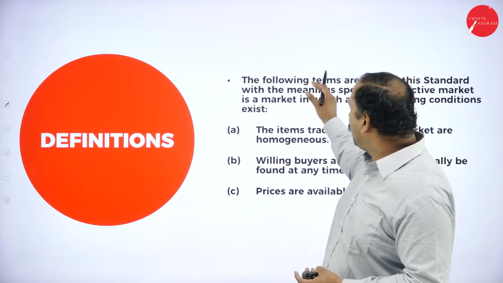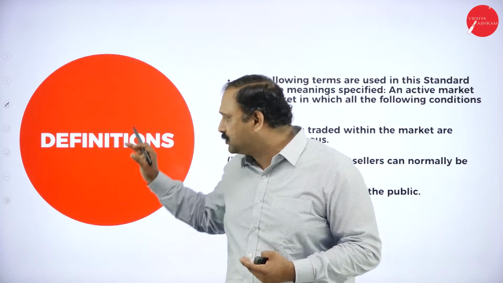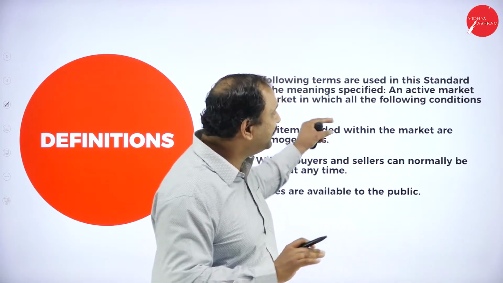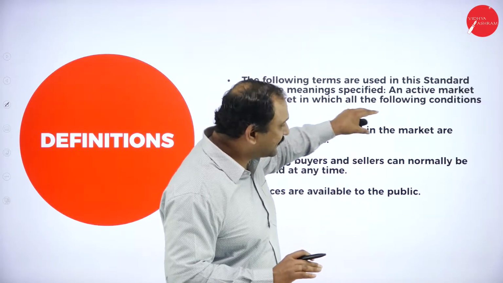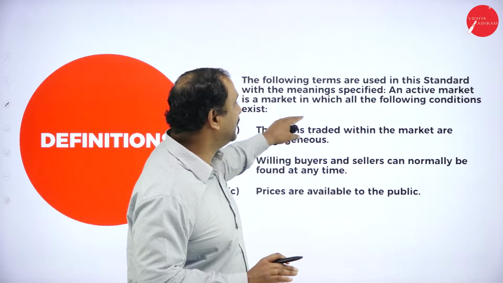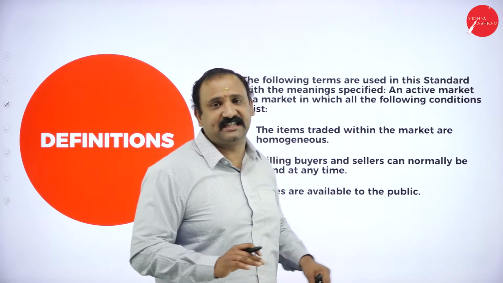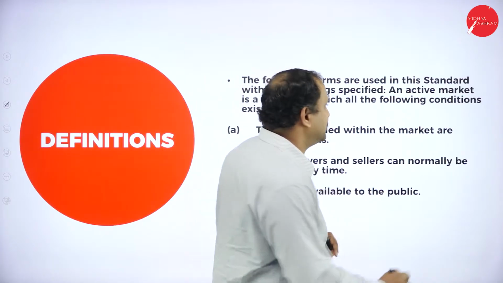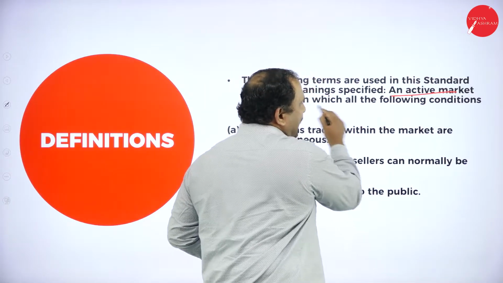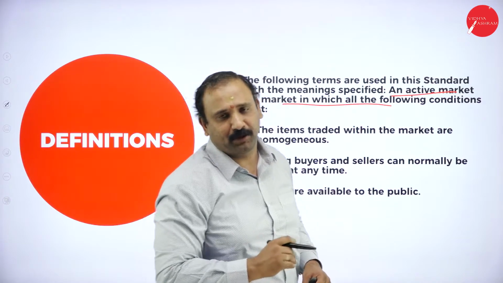Followed by this, the following terms are also used in defining the entire concept. The first thing is that an active market is a market in which the following conditions exist. Now, how do you define an active market? Let's first try to understand this. Why? Because the term active market is very, very important here.